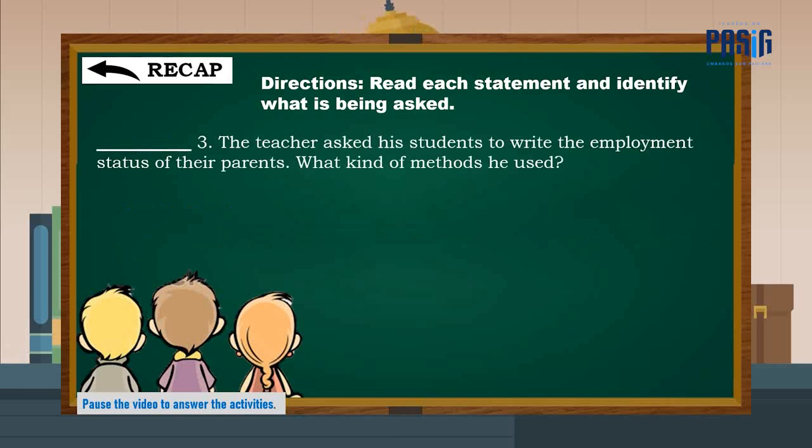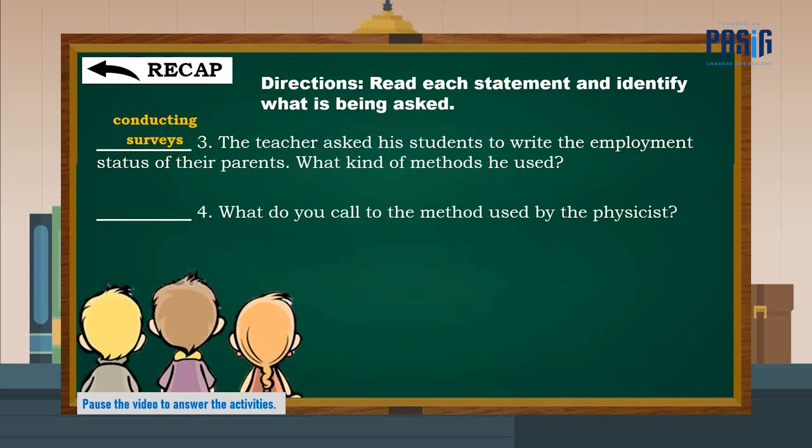Number 3. The teacher asks his students to write the employment status of their parents. What kind of method did he use? You have 3 seconds to answer. The correct answer is conducting surveys.